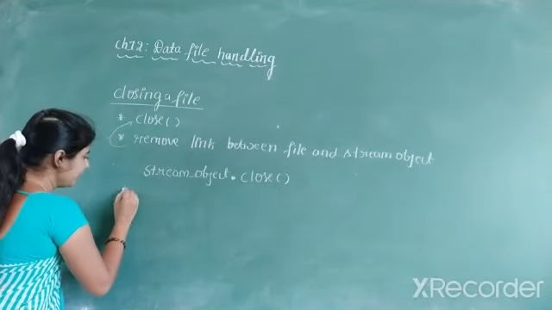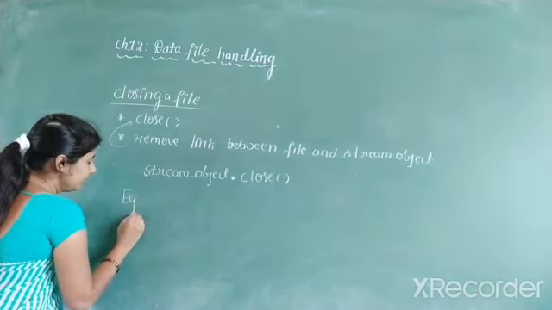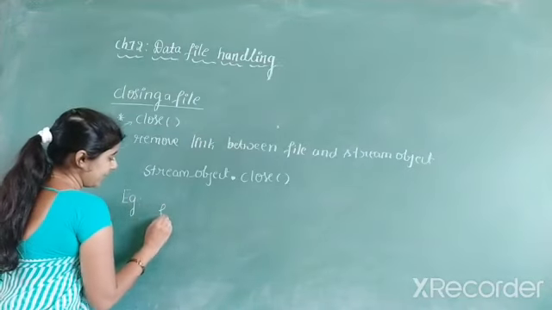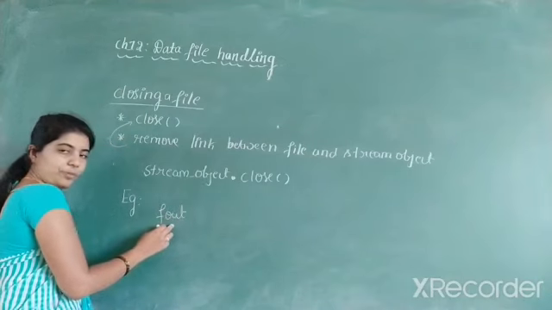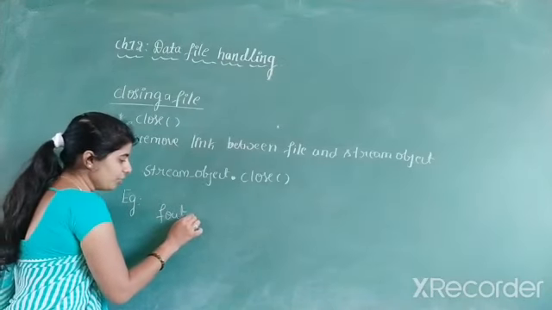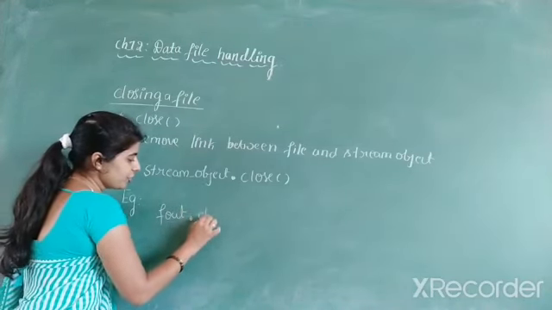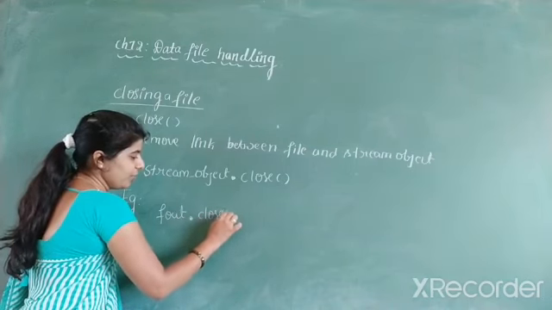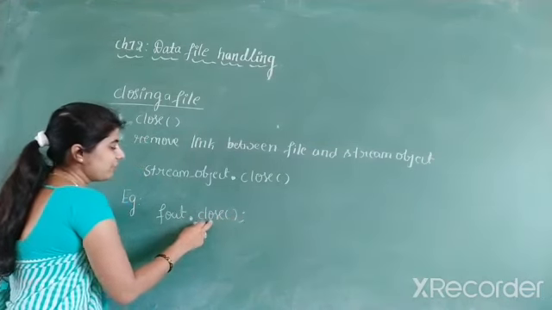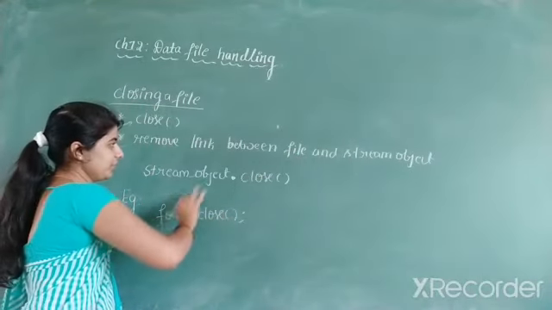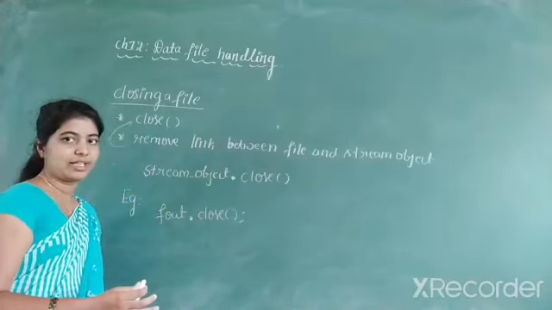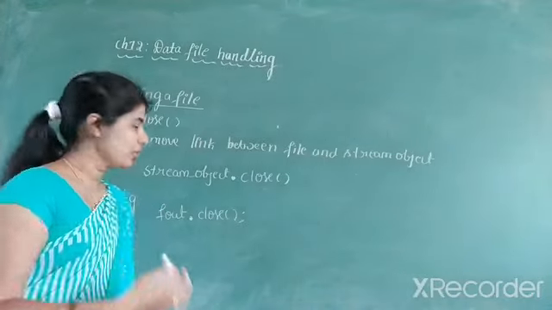Next, if we want to write the example, the object name I am taking as fout, the stream object name. What is the stream object name I have taken here? Fout dot. The function name is close. When you use the close function, it will remove the link between the file and the object, so that the file will become closed.